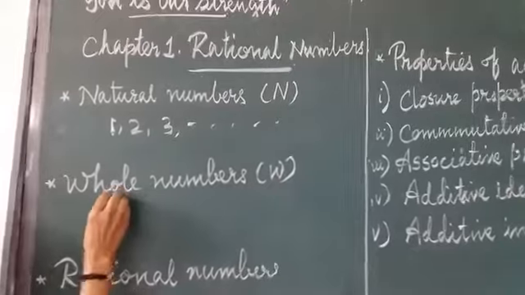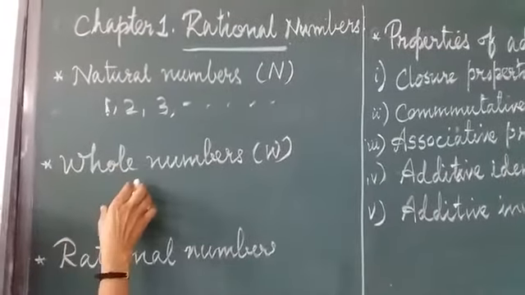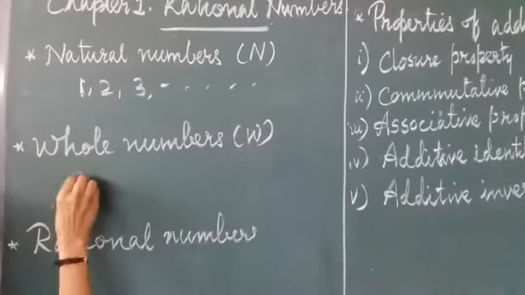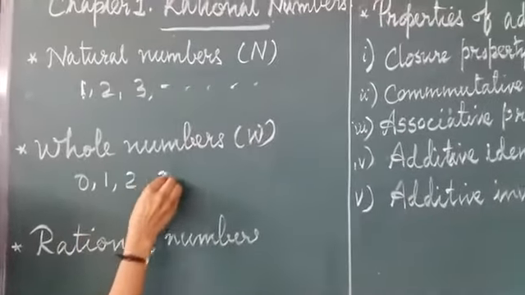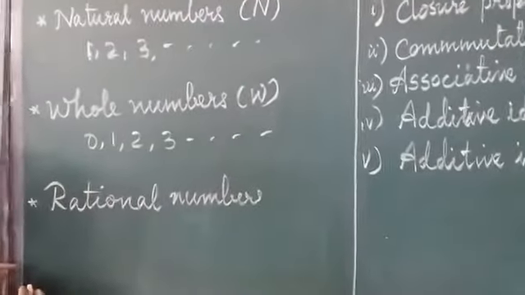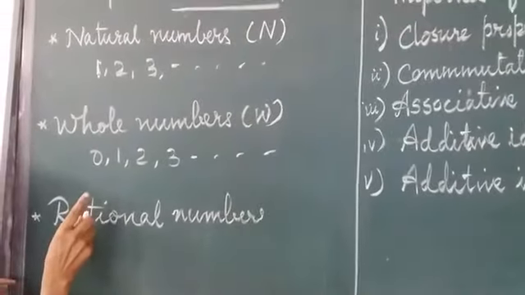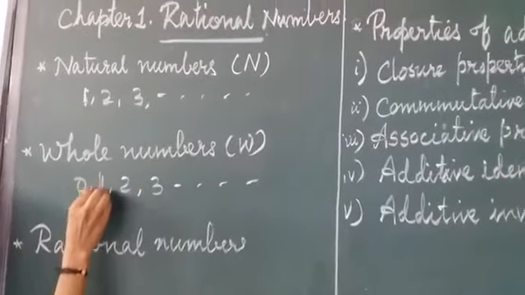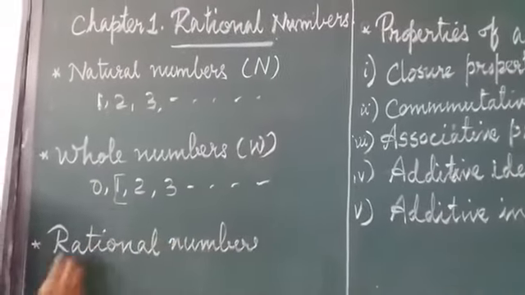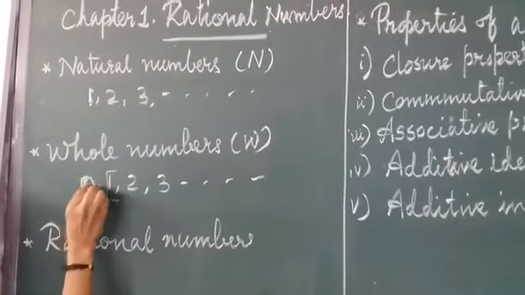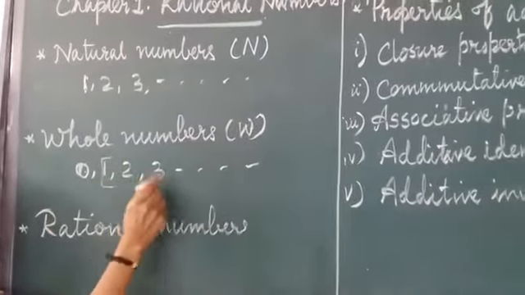Then coming to whole numbers. Natural numbers including 0. That means 0, 1, 2, 3, etc. numbers are called whole numbers. Natural numbers including 0. See, from here onwards it is natural numbers. Extra what we get is only 0. So 0, 1, 2, 3, etc.